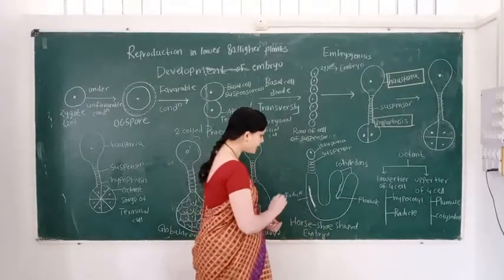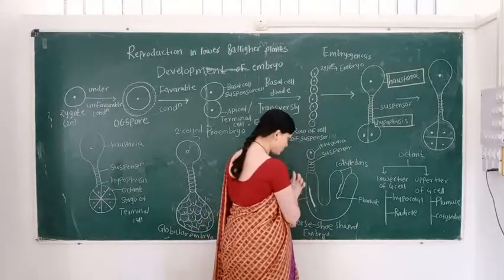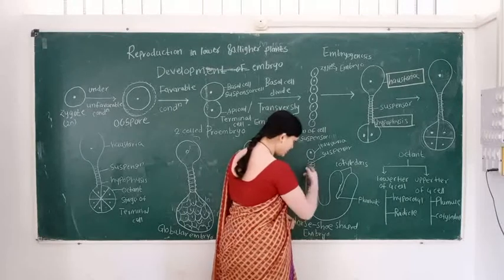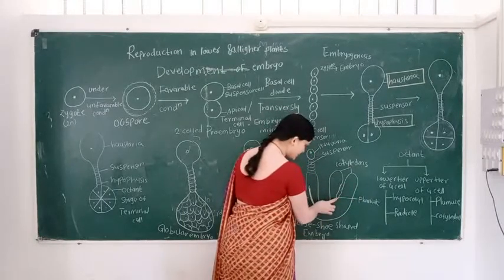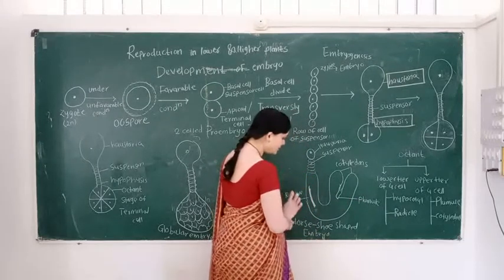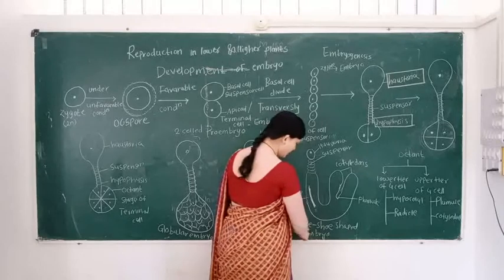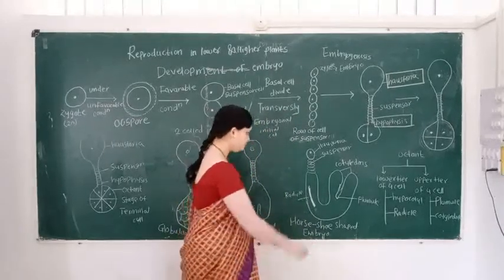In this diagram, the labels: first label is posterior, then suspensor, then this portion is known as the cotyledon. In the center, the plumule is present, and here the radicle is present. So finally, the embryo looks horseshoe shaped.